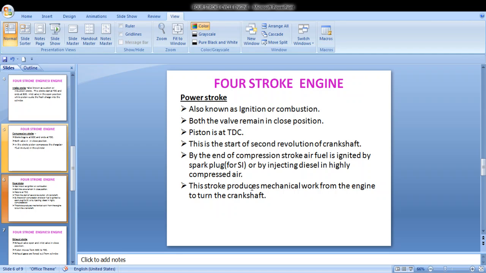This stroke produces mechanical work from the engine to turn the crankshaft. This is a useful stroke. The next 3 strokes remain idle, but this is the power stroke. This is a useful stroke for our engine.